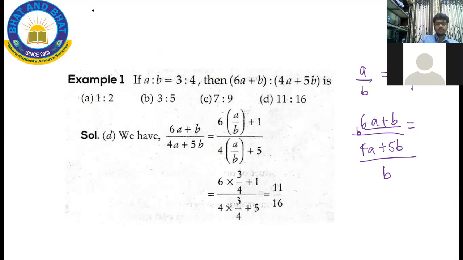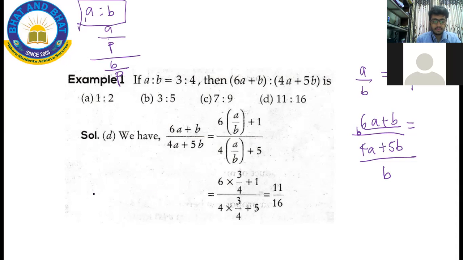What was the property over there? If I have A is to B, A divided by P is to B divided by P. If I divide the same thing on both sides, then it is still the same ratio. So I can divide by anything over here.